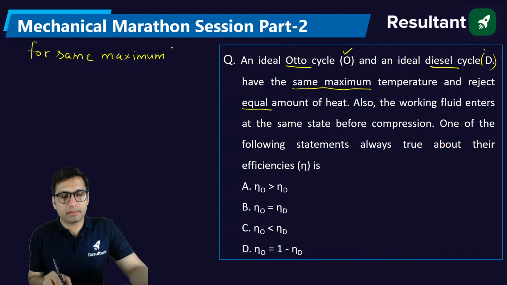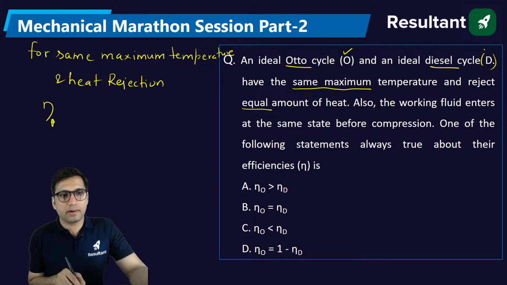For the same maximum temperature and heat rejection, the efficiency of the diesel cycle is always greater than Otto cycle. So the right answer will be option C.